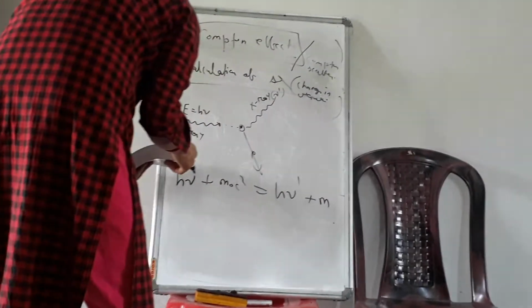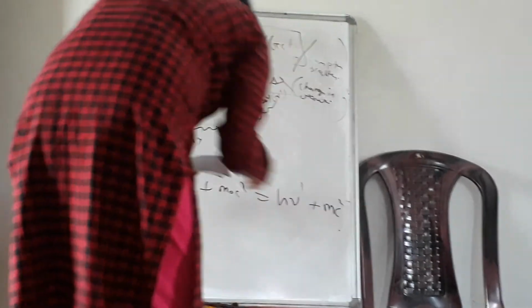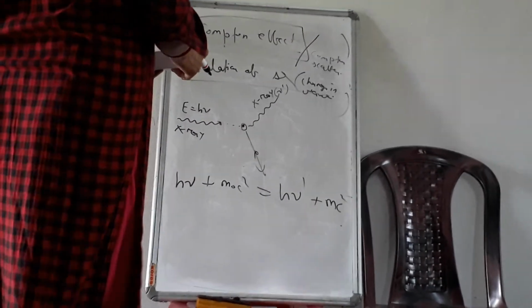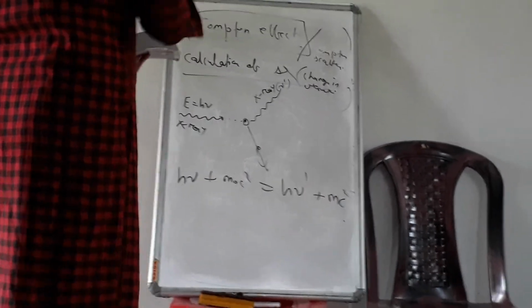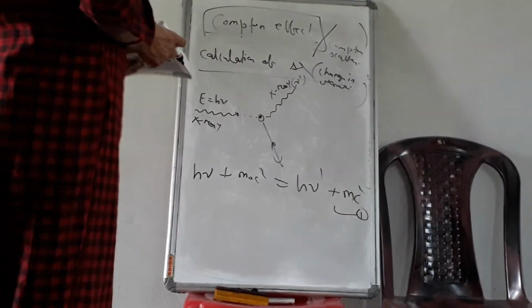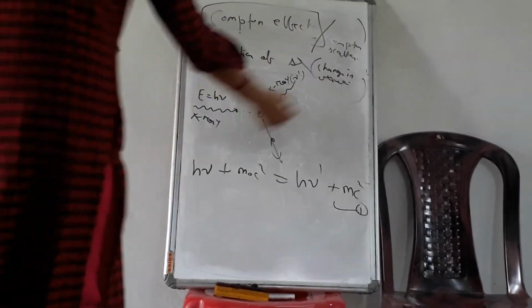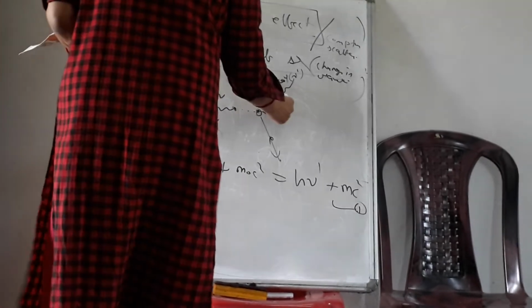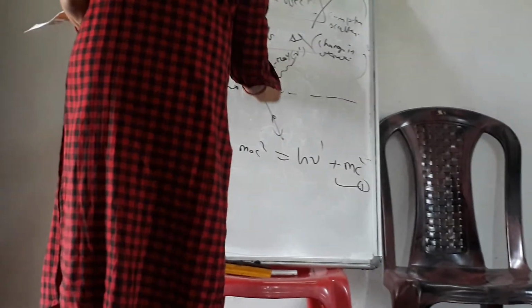We can write m, so it will be mc square. So this is equation 1, you can say, the energy equation. Then if you write the momentum equation, momentum is a vector quantity, so we cannot write it like this. We have to resolve it in the horizontal direction and the vertical direction.